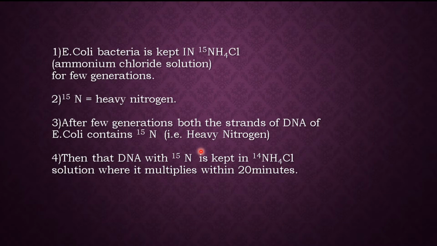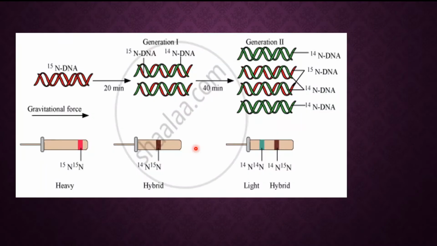Now in their second step, they took the DNA of E. coli bacteria where both strands contain N15, that is heavy nitrogen. They kept this bacteria in another solution of ammonium chloride only.